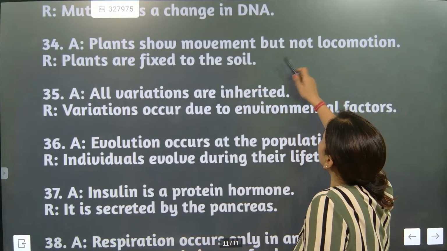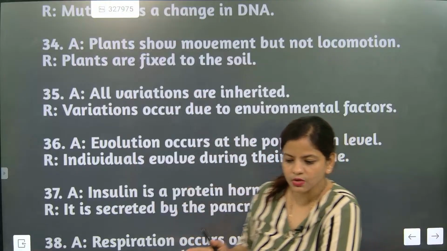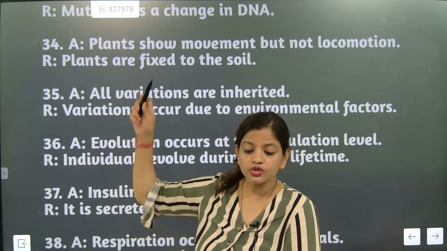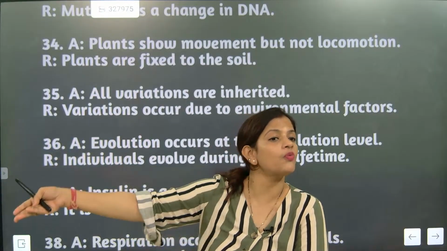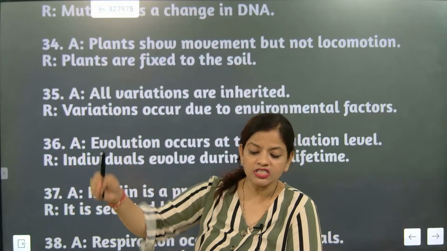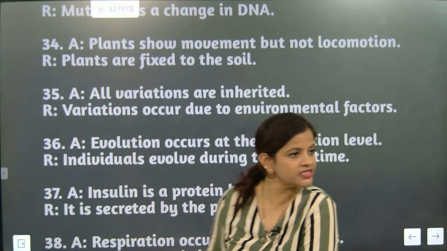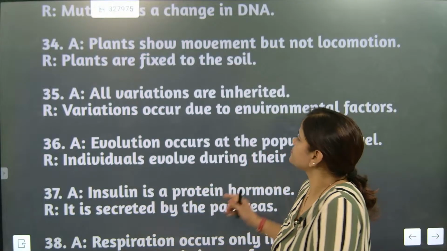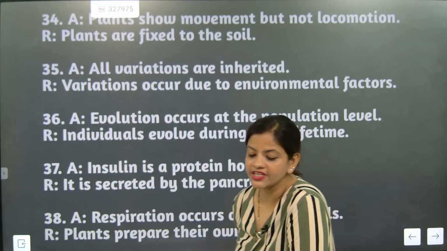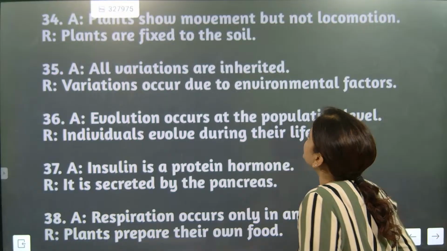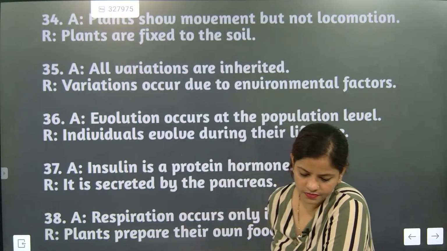Plants show movement but not locomotion. Plants are fixed to the soil. Correct only, na? Plants show movement but not locomotion. Locomotion means moving from one place to another. Why? Because plants are fixed. So this answer is only A. You're understanding? Now 35th. All variations are inherited? No. All variations are not inherited. Variation occurs due to environmental factors? Yes, that is true.